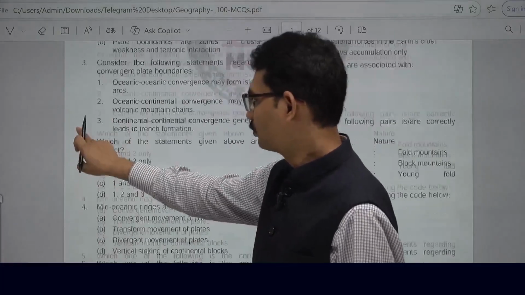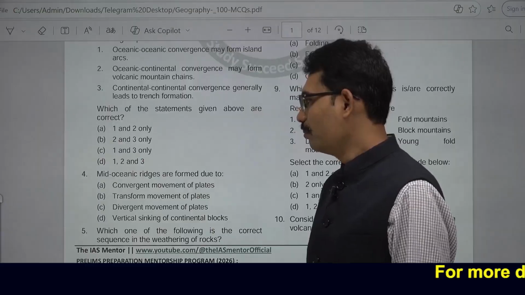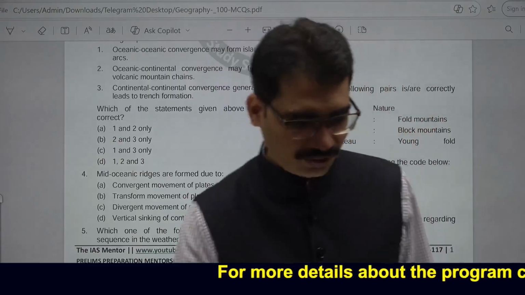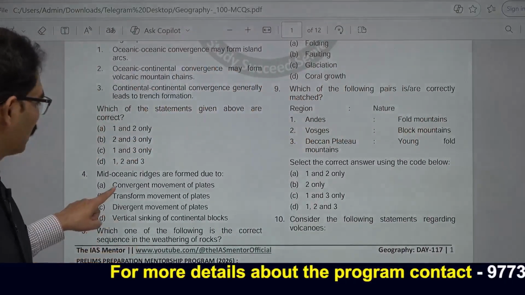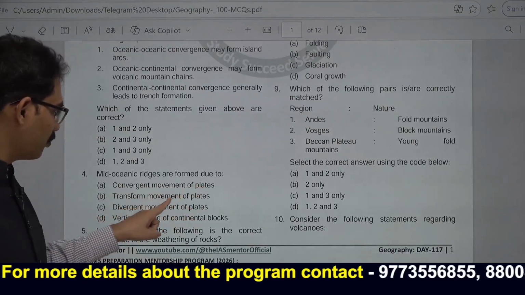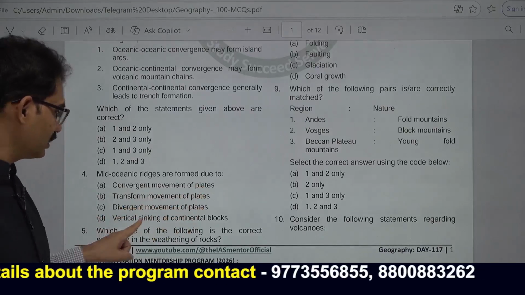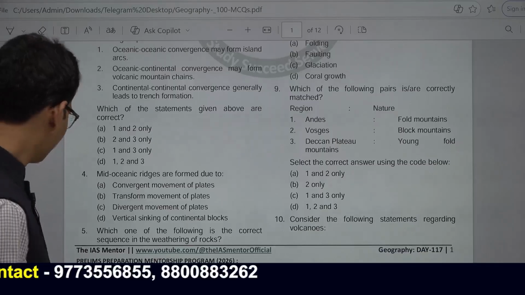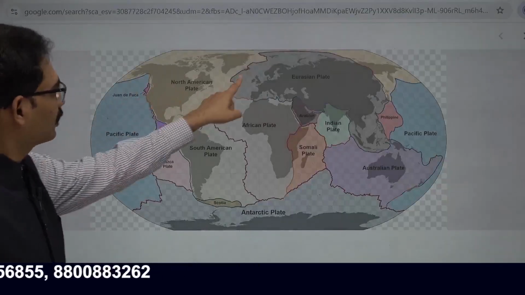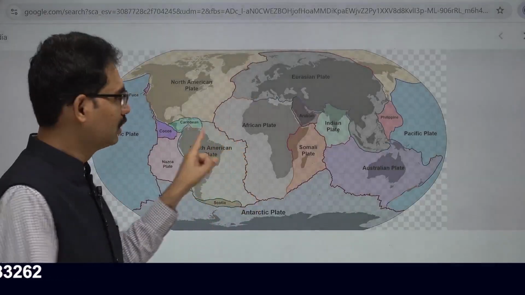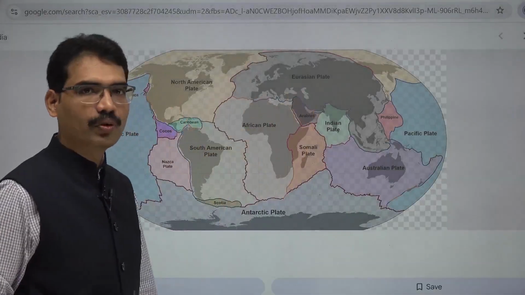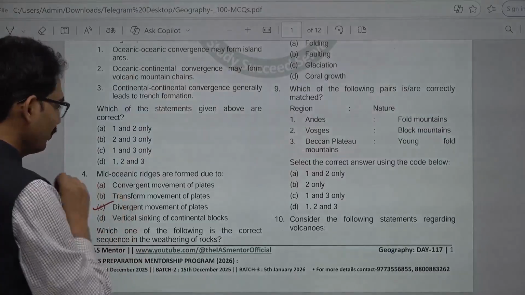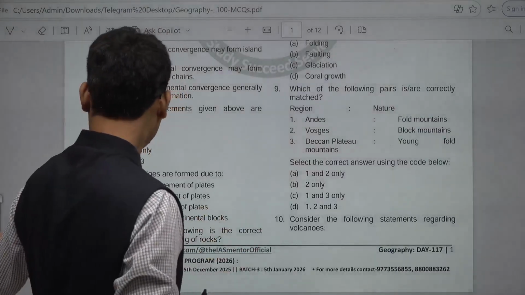Next question, fourth one. Mid-oceanic ridges are formed due to: convergent movement of the plates, transform movement of the plates, divergent movement of the plates, vertical sinking of continental blocks. If you see a mid-oceanic ridge, one of the best examples is the mid-Atlantic ridge. This is formed when the plates are moving divergent. That is the reason. So here the answer is divergent movement of plates. Next question.